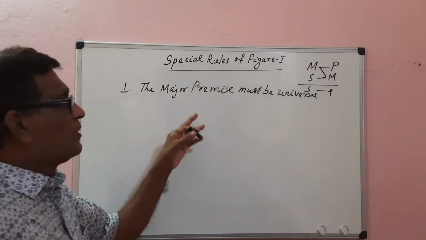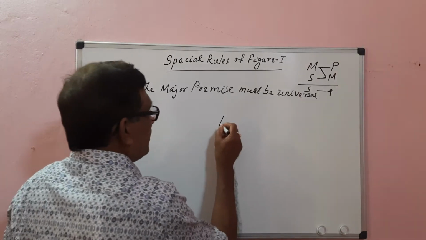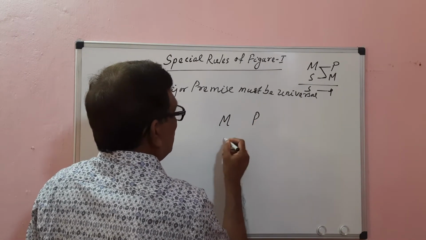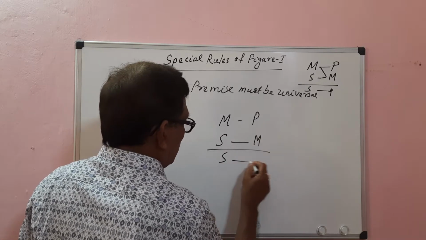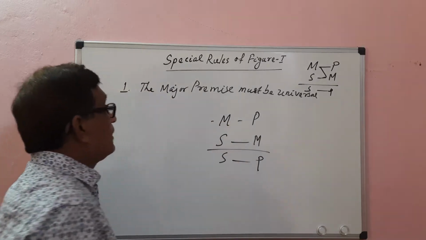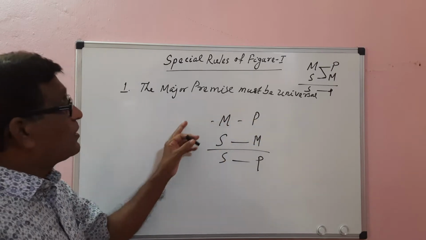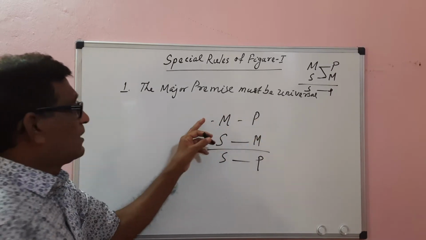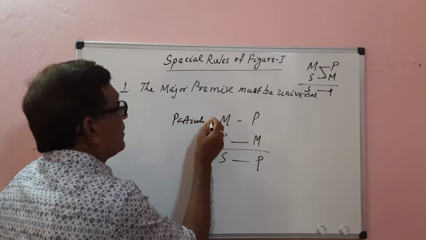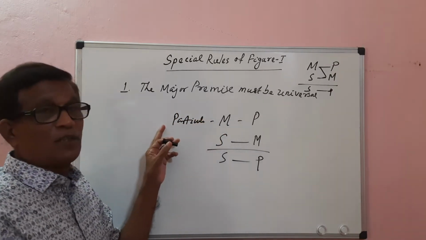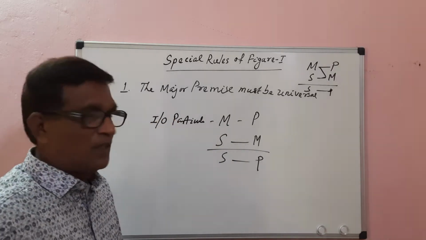We have to prove why the major premise must be universal in the first figure. The position of the middle term: MP, SM, conclusion is SP. The major premise must be universal. We have to prove it. If the major premise is not universal, it must be particular, meaning an I or O proposition.